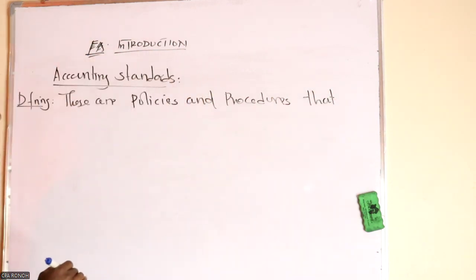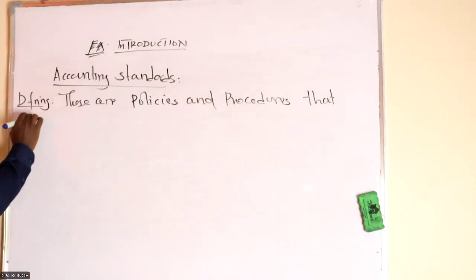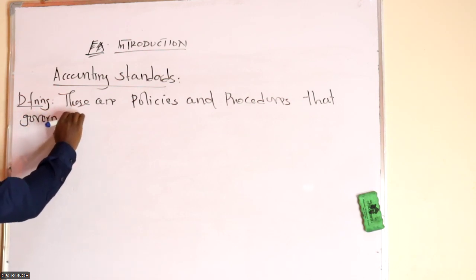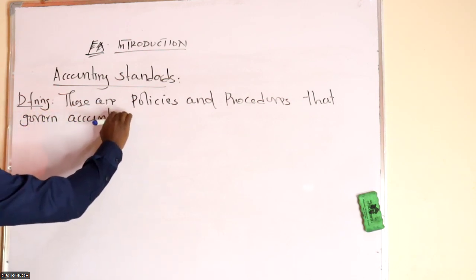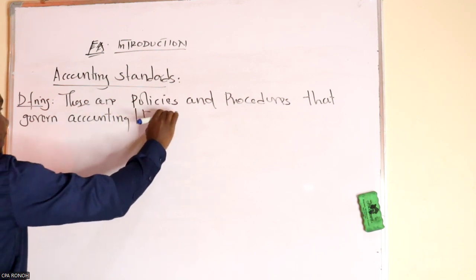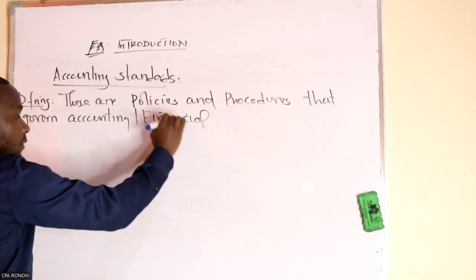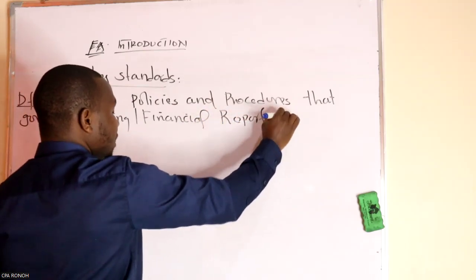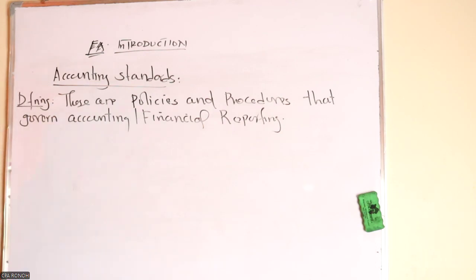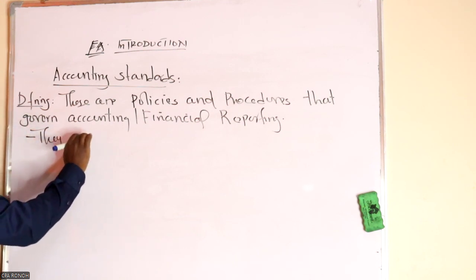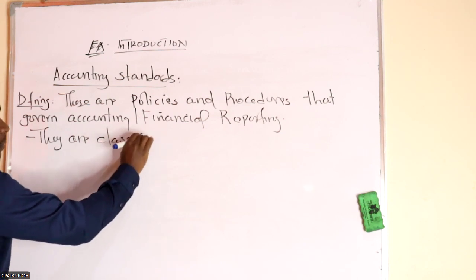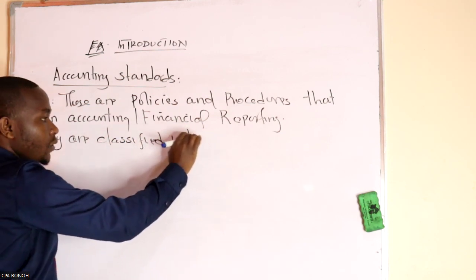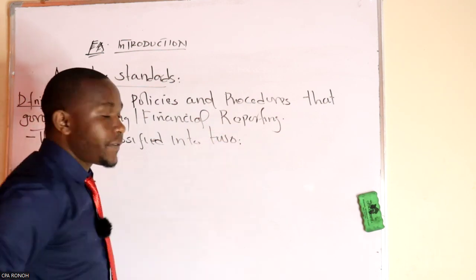These are policies and procedures that govern accounting, or financial reporting in short. So for every debit and credit, there must be a standard which governs it. They are classified into two.